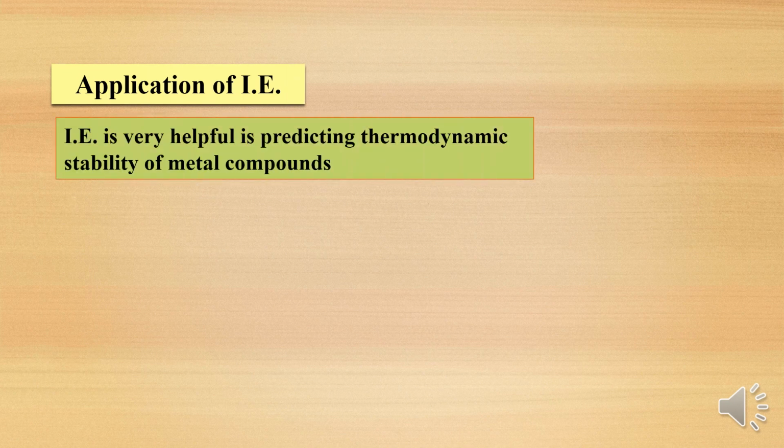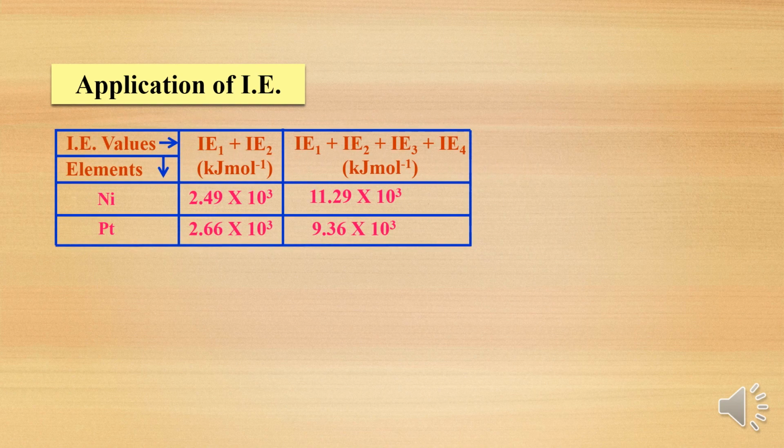Now, applications of ionization enthalpy. What are the applications? First, ionization energy is very helpful in predicting the thermodynamic stability of metal compounds. See here, I will take nickel and platinum as two examples. First, the sum of the first and second ionization energies, and second, the sum of four ionization energies. That is nothing but the energy required for removal of two electrons, and for removal of four electrons.